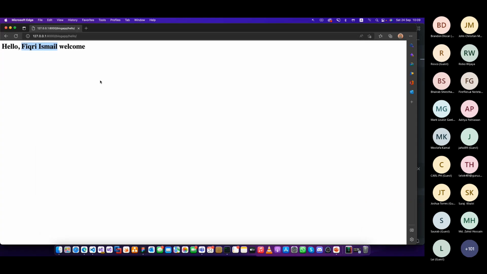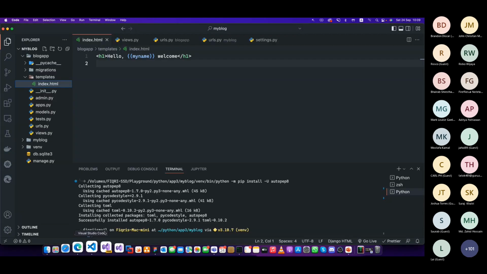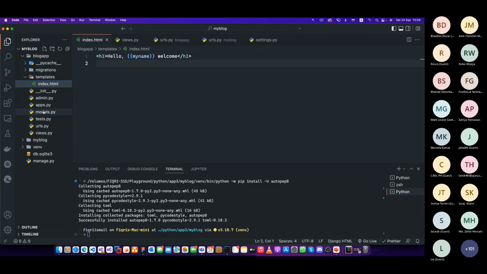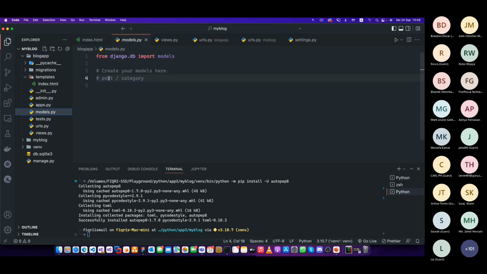So this is how you use it. You go back. There's a special file called models inside your blog app. Make sure it's always inside your blog app. We are working inside the app. Anything you want to connect, you have to go to the main project. But at the moment you are working inside the app, so you click on the models. We have to create two different models. We'll start with the category.